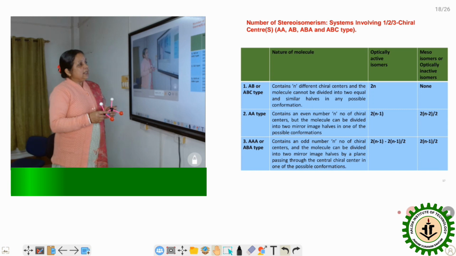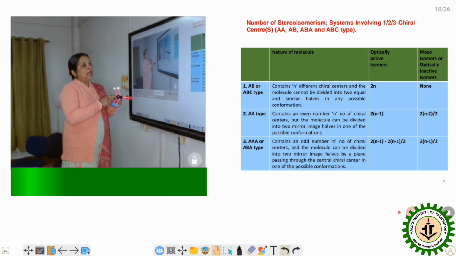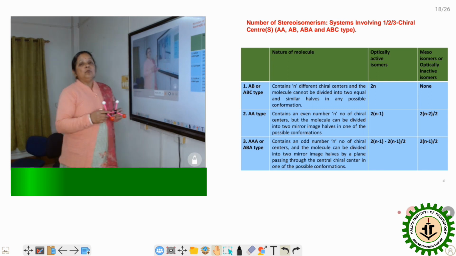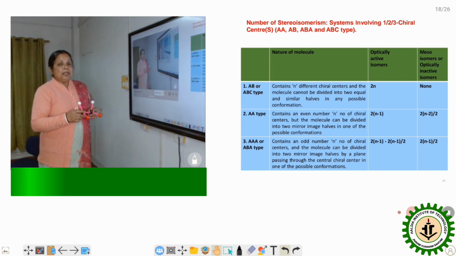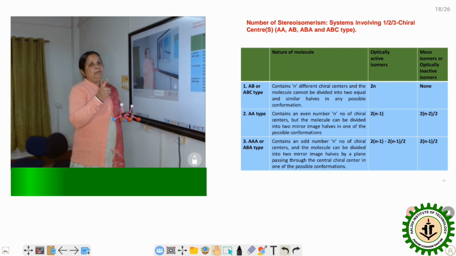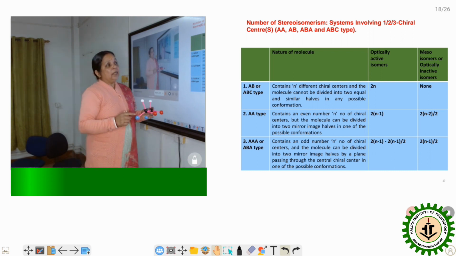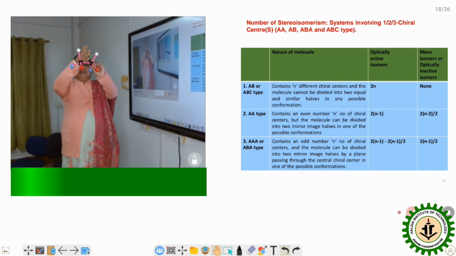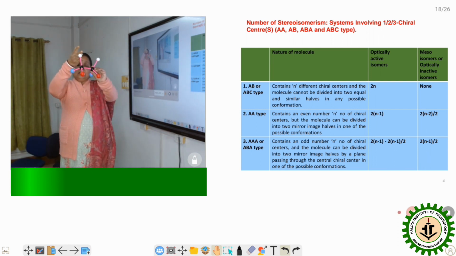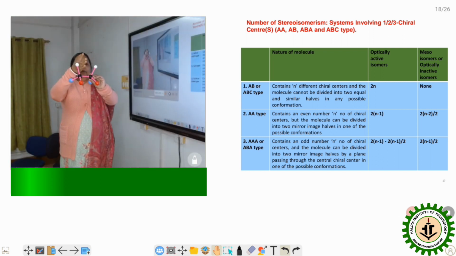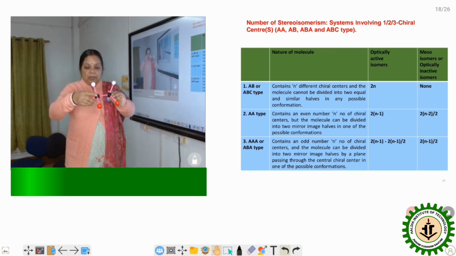As it is an AA type compound and the number of chiral carbons, n, is equal to 2, which is an even number, the number of optically active forms is equal to 2 to the power n minus 1, that is 2 to the power 2 minus 1, that is 2 to the power 1, which is equal to 2. So the number of active forms is equal to 2, and the inactive form is equal to 2 to the power 0, which means 1. So this isomer has a plane of symmetry present. We can say this compound is the meso compound, which we will describe later, and this compound is optically inactive.